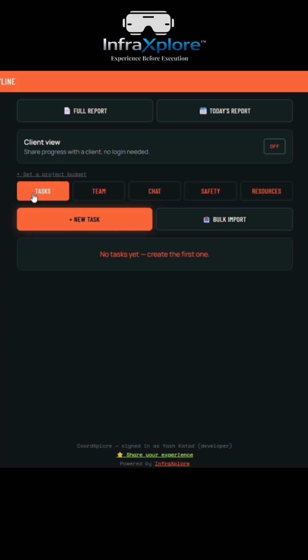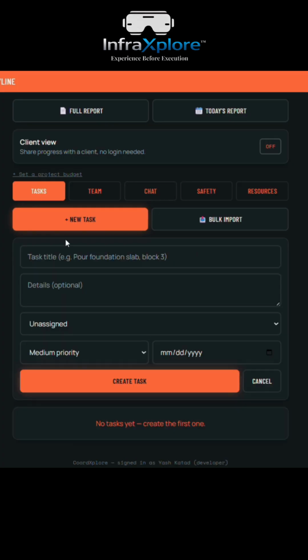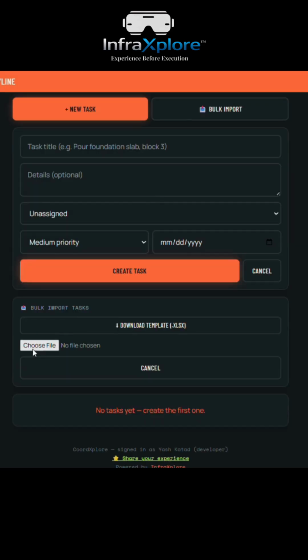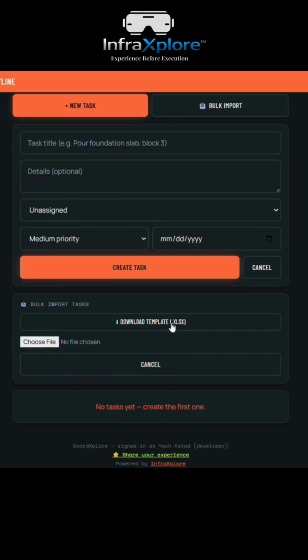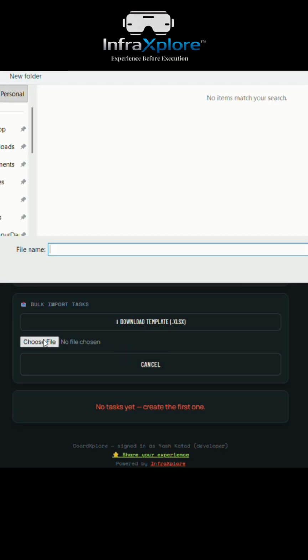If I already planned the work in Excel, I don't retype it over here. I build a sheet of tasks. Who is doing it? What's the priority, budget, due date, and it's all on the board in one shot. Let me add through this. We can download a template from here and fill the required information into that, or simply choose the file.